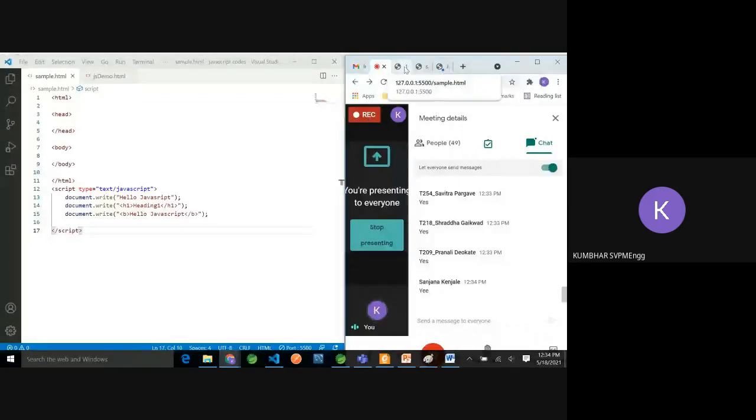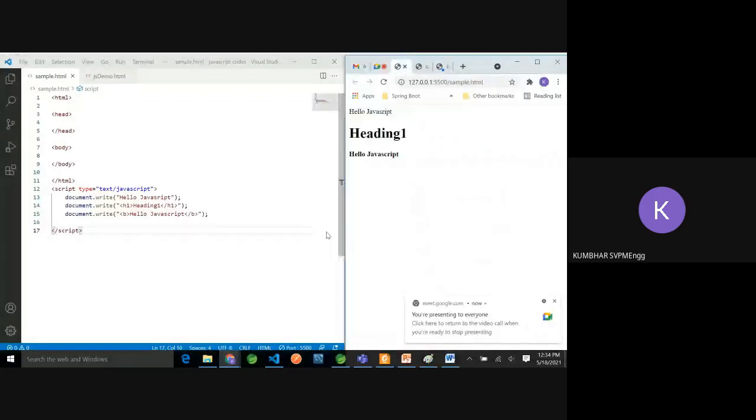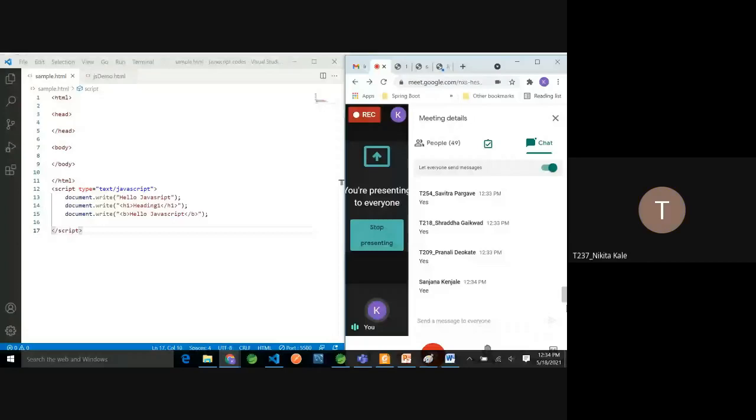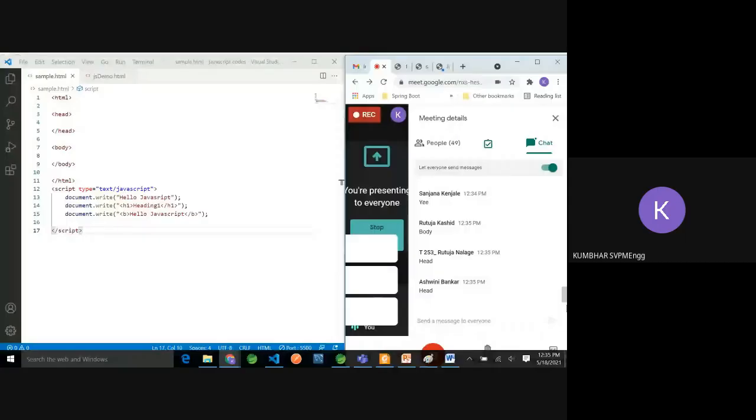So where should we put the code? What is the good position? Would you like to suggest where I should put the code, in the head, in the body, or at the bottom of the body or bottom of the page? In the body. Okay, one is body, another option is head. What about others? Okay, right now head is the majority, one more body.